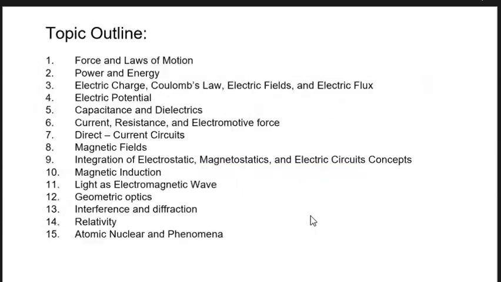And this is the topic outline that our General Physics 2 will be dealing with. This is about the force and laws of motion, the power and energy, electric charge, Coulomb's law, electric field and electric flux, electric potential, capacitance and dielectrics, current, resistance and electromotive force, direct current circuits, magnetic fields, the integration of electrostatic, magnetostatic, and electric circuits concepts, magnetic induction, light as an electromagnetic wave, geometric optics, interference and diffraction, relativity, and atomic and nuclear phenomena.